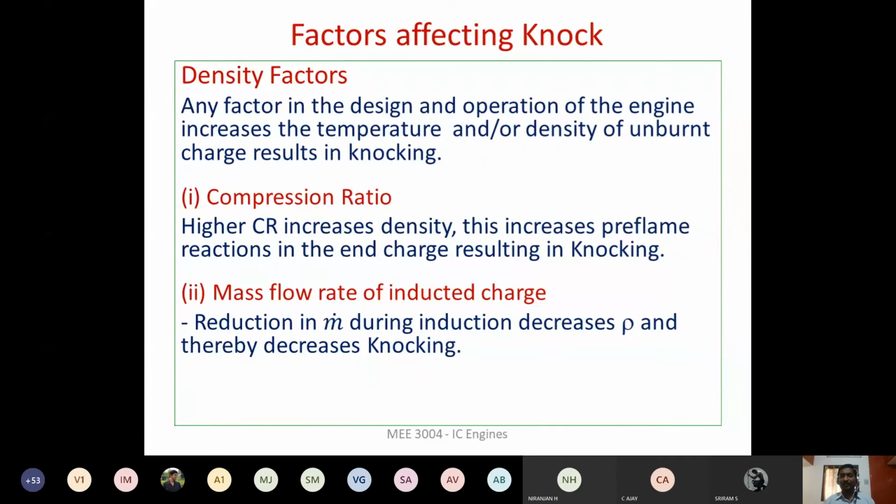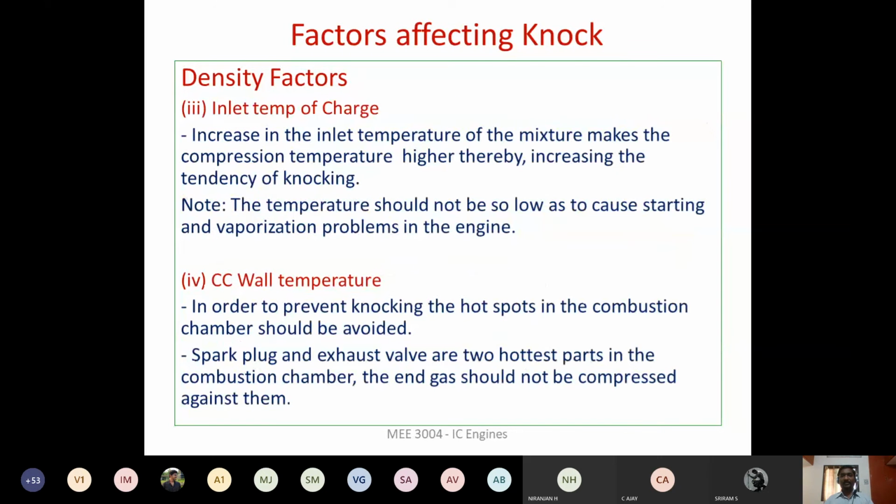What will happen to the density of the air fuel mixture during supercharging? Increases, right? So if the engine is knocking, then you should not have supercharging. Reducing supercharging will reduce the knocking. If you have supercharging, then the tendency for knocking is going to increase.